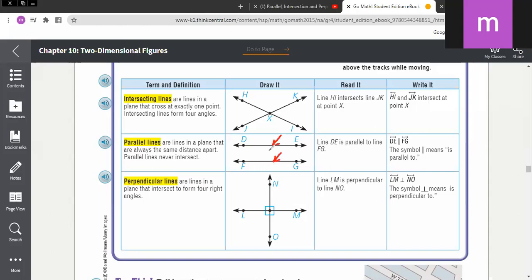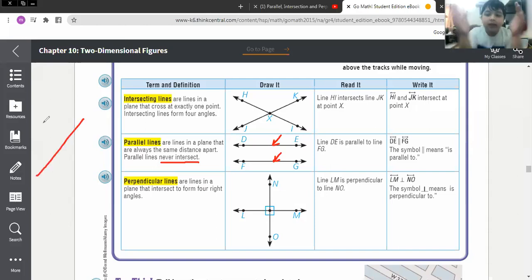So now we can see two parallel lines. The straight line comes from the middle, then it goes on and on forever. So parallel lines are lines in a plane that are always the same distance apart. Parallel lines never intersect. What I mean by intersect is to meet each other.